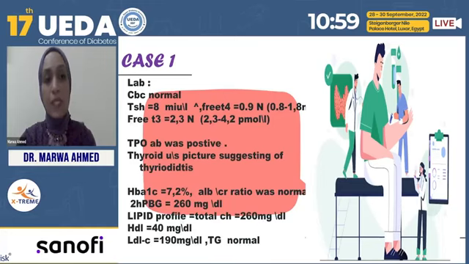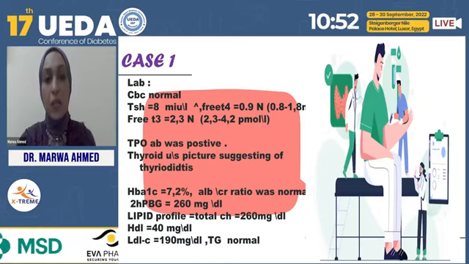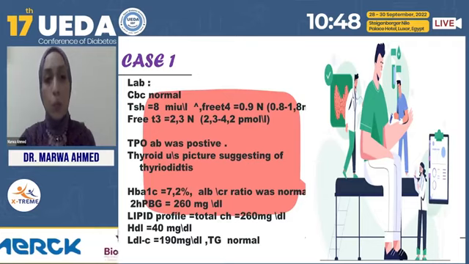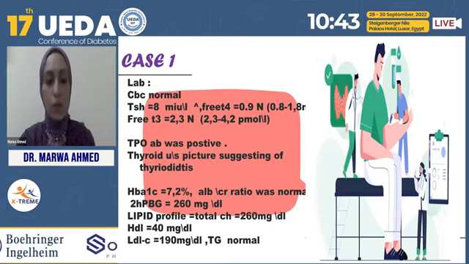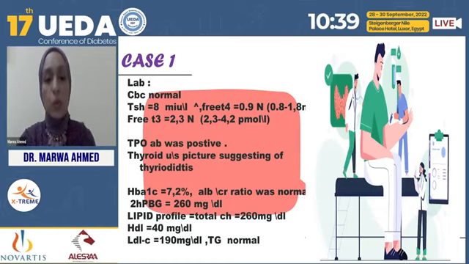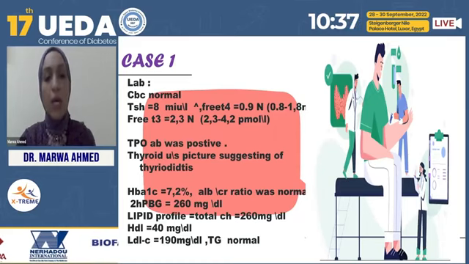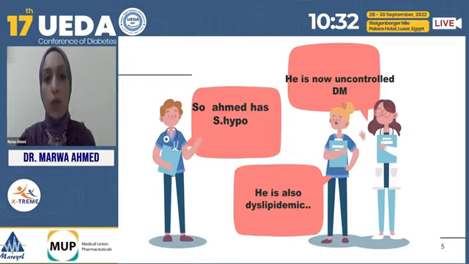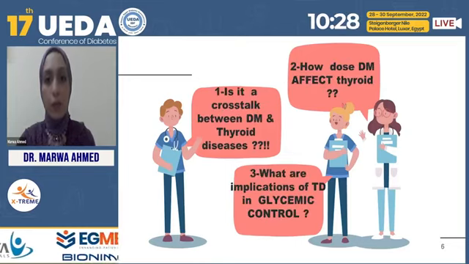By investigation, CBC was normal, TSH is 8 with a normal free T4 and T3. This means that the patient is subclinically hypothyroid, and we ordered TPO antibody, which was positive, and thyroid ultrasonography showing a picture suggestive of thyroiditis. A1C is 7.2 with a 2-hour postprandial of 260 milligrams, and the lipid profile shows dyslipidemia. So Ahmed has subclinical hypothyroidism, he is also dyslipidemic, and he now has uncontrolled diabetes.